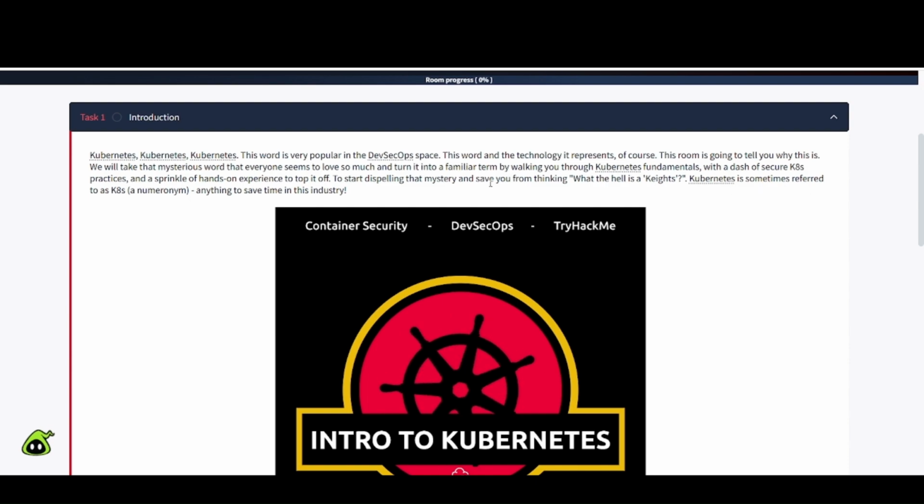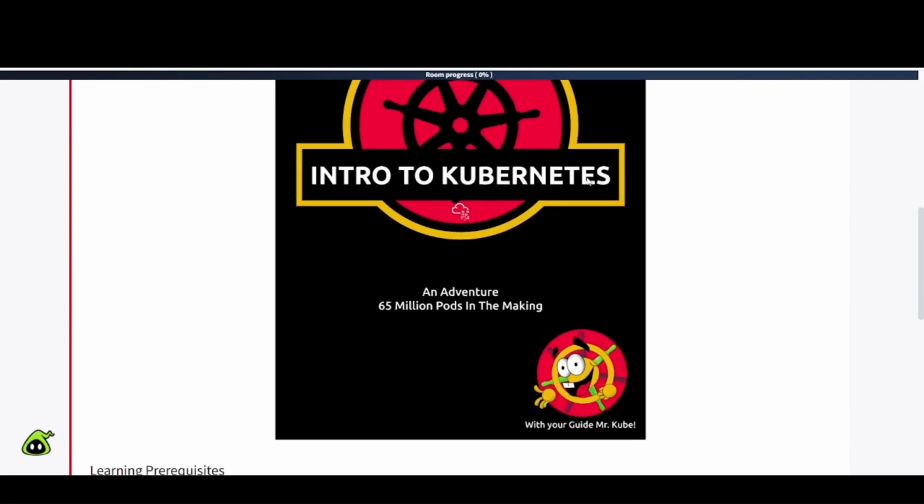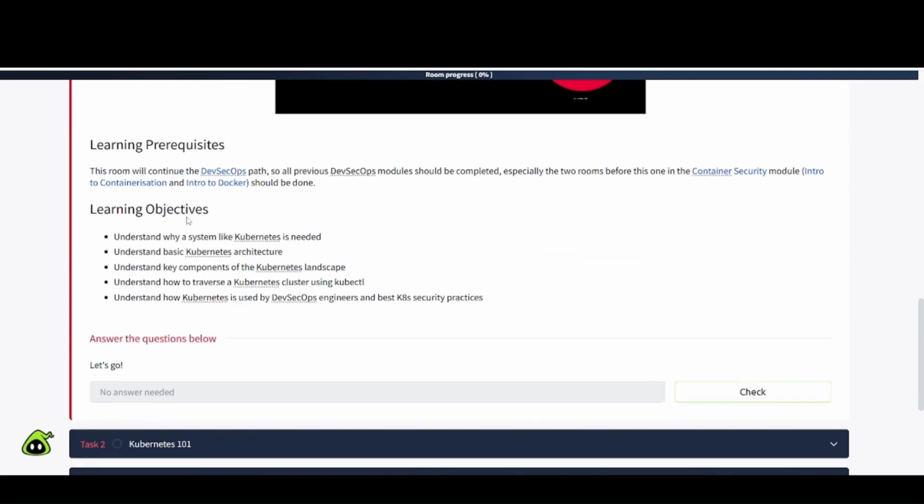Kubernetes is sometimes referred to as K8s, a numeronym, anything to save time in this industry. Okay, so I guess that's how you pronounce it, K8s, whatever. We'll just say K8s.